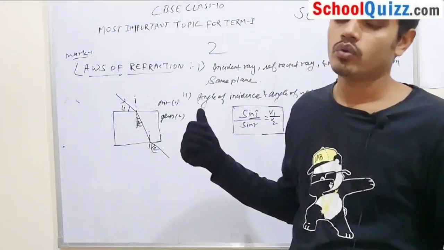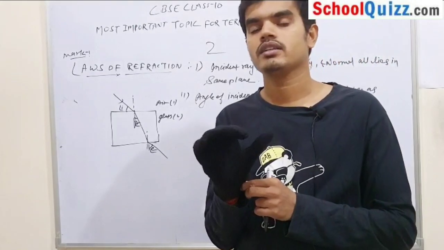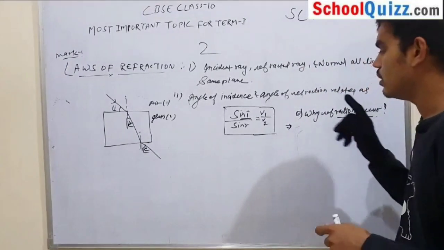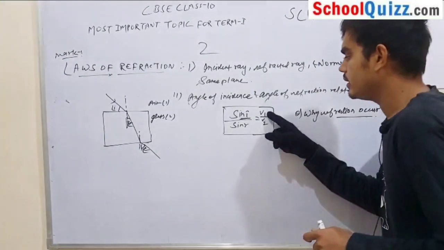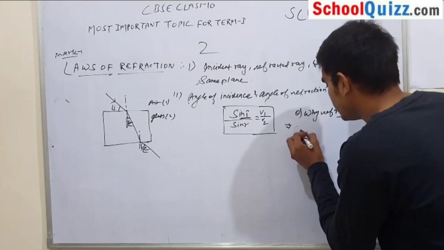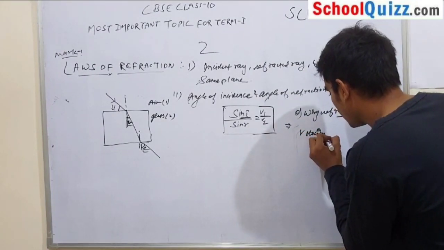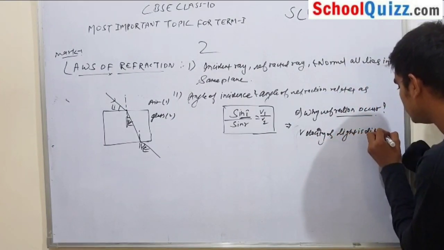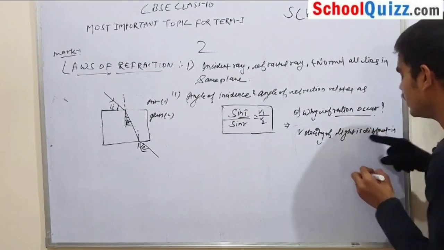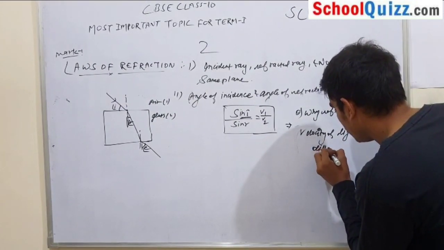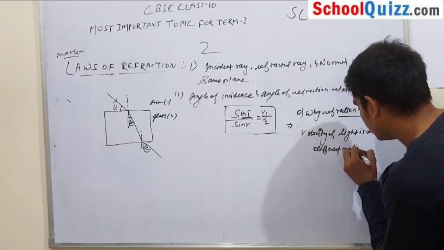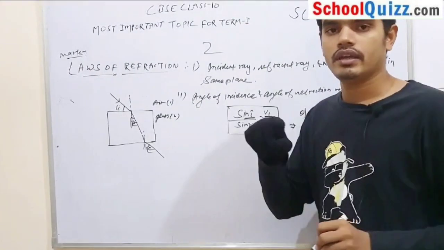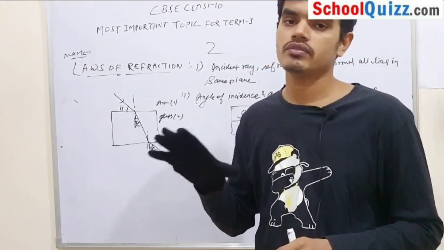But here I am going to ask you one question. You know refraction is bending of light, but why does refraction occur? So what is the answer? The velocity of light is different in different media. Refraction occurs because in every material, the velocity of light is different.